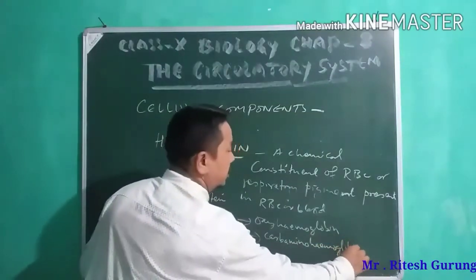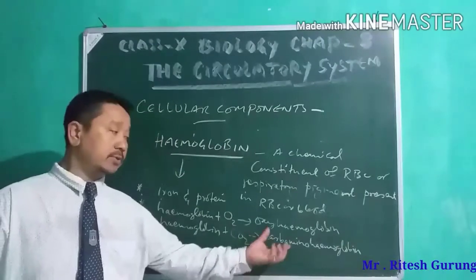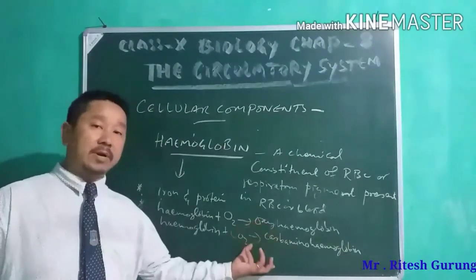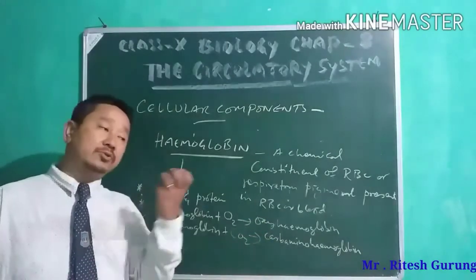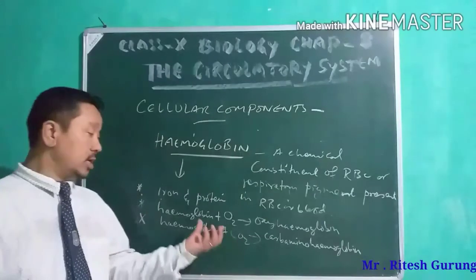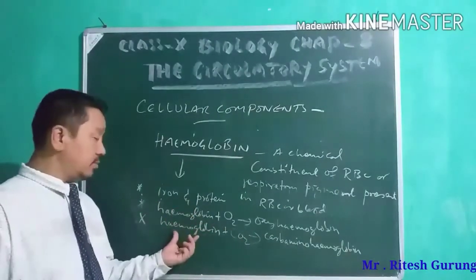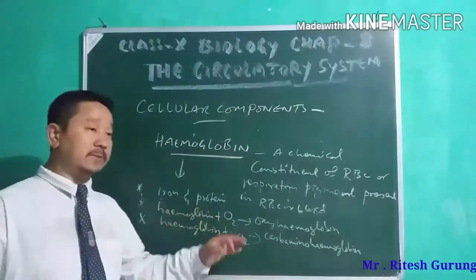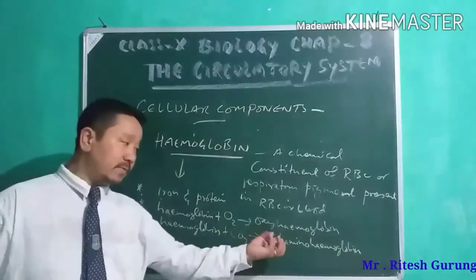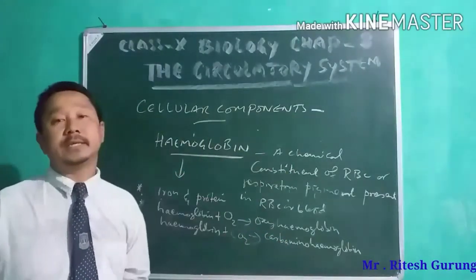In the form of carbaminohemoglobin, the carbon dioxide will be taken back to the lungs so that it can be sent out. So hemoglobin will pick up carbon dioxide from the cells after respiration, bring it back to the lungs, and from the lungs it will be sent out.